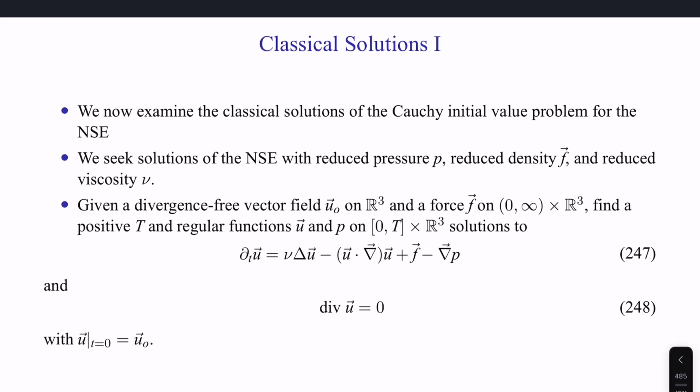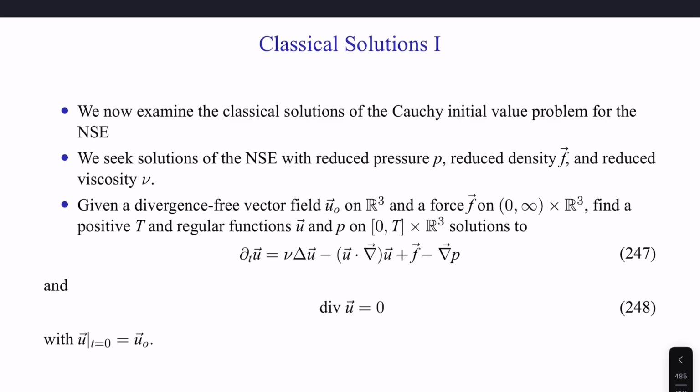Let's examine the particular classical solutions of the so-called Cauchy initial value problem for the Navier-Stokes equations. We'll seek solutions of the Navier-Stokes equations with reduced static pressure, p, reduced density, and reduced viscosity, nu.